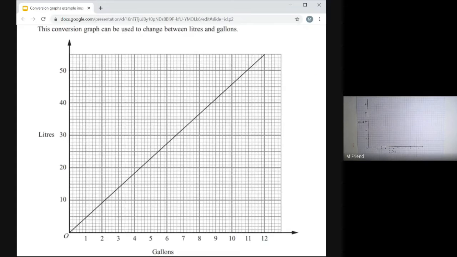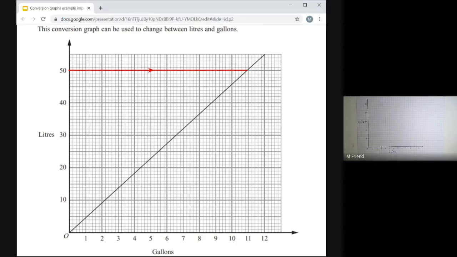Here's the graph again. 50 litres, well, the 50 litres is on the y-axis, isn't it? All the litres are over on the y-axis. So the 50 litres, you find the 50, and then you draw a line across from 50, but you stop that horizontal line when it hits the graph.